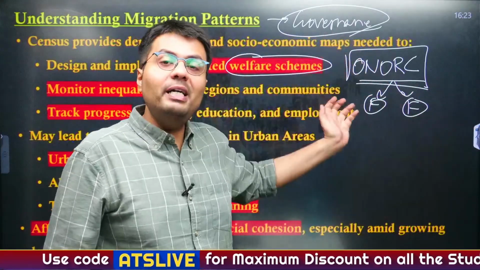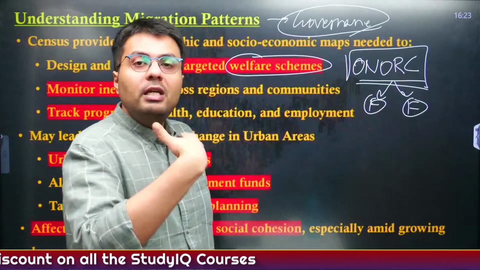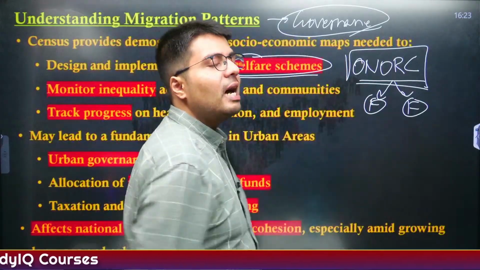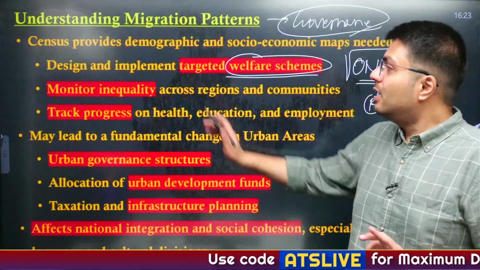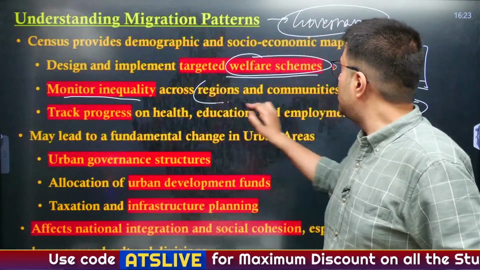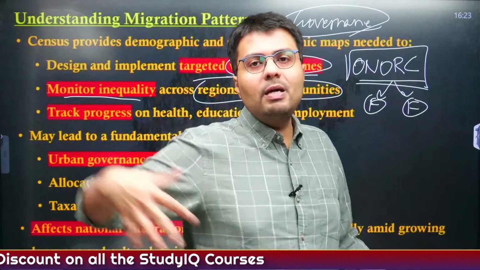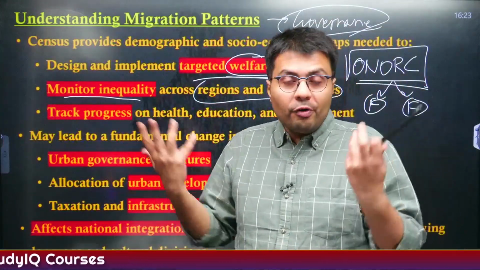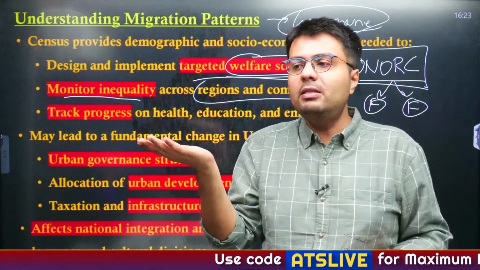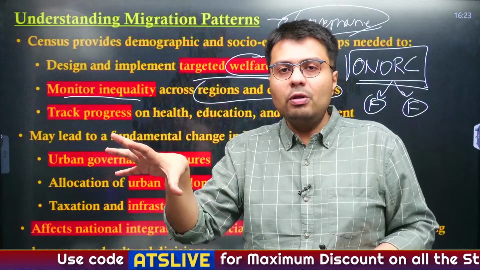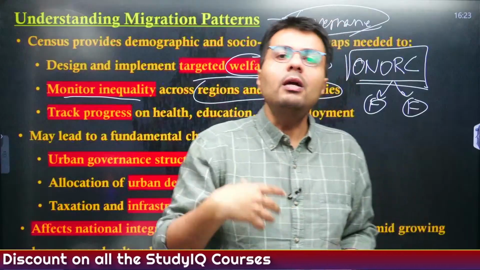And how will the government actually distribute the food in different PDS shops? By understanding the population migration data. So this is how the government can target its welfare schemes quite well if it has precise data. Similarly, it can monitor inequality across regions. How do we know that one region in our country has higher income as compared to another region? We will get to know this from our population data, and then we can also assess what the migratory patterns will be. Automatically, people living in regions with lower economic growth would shift to seek employment in a more developed region, right?